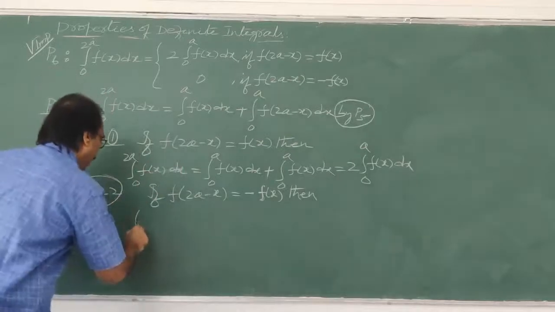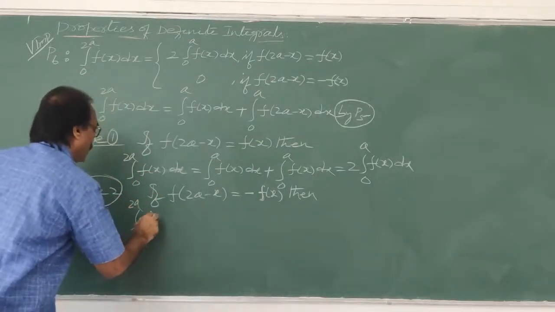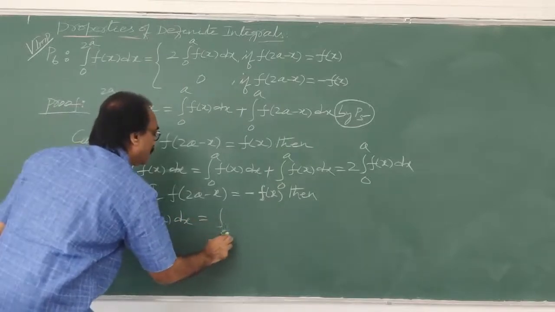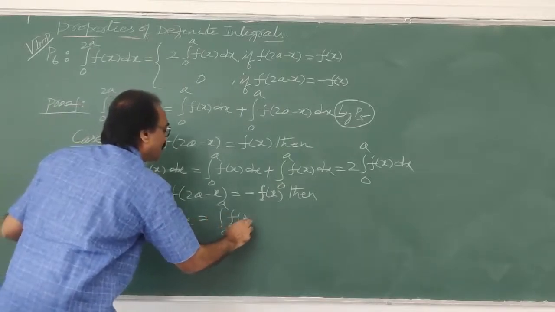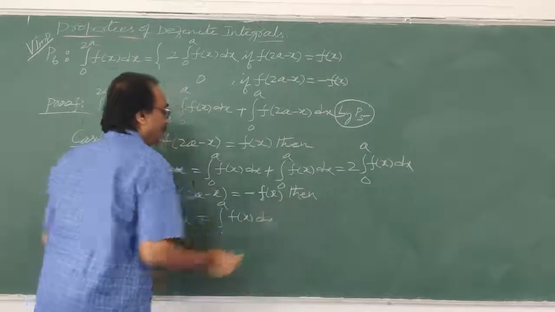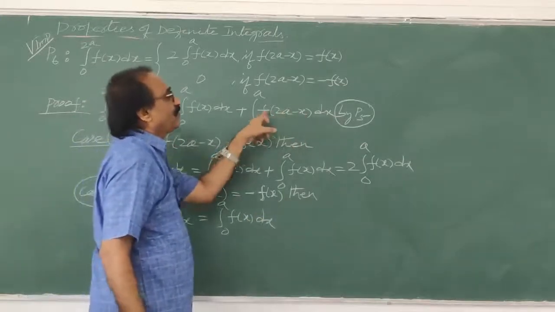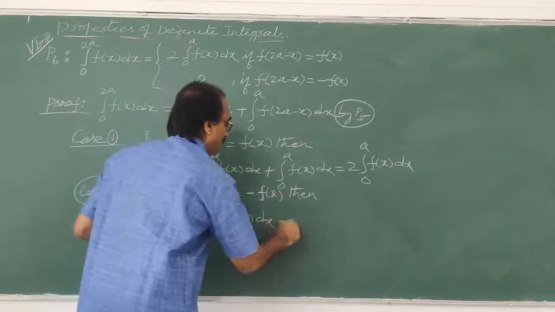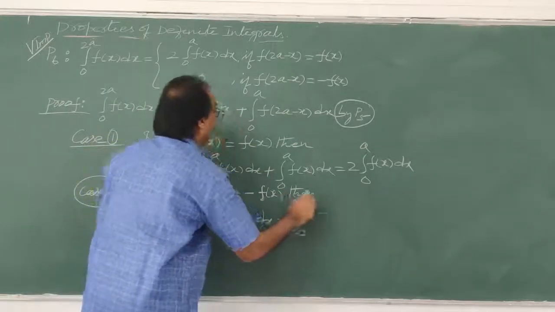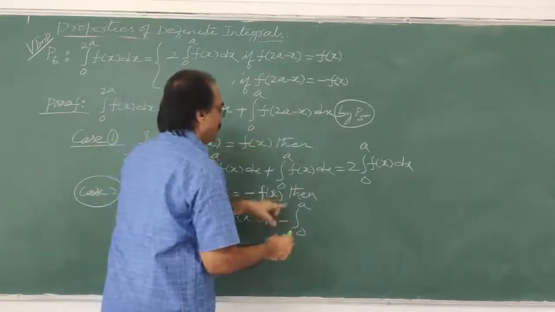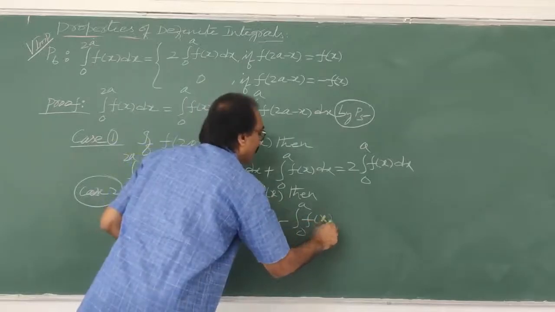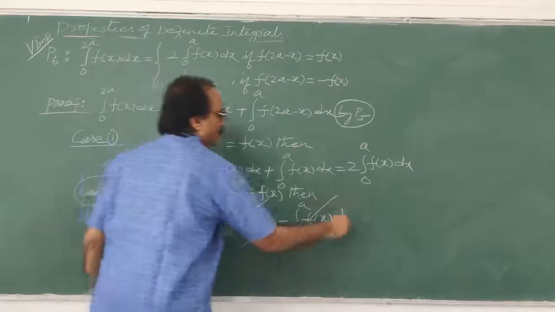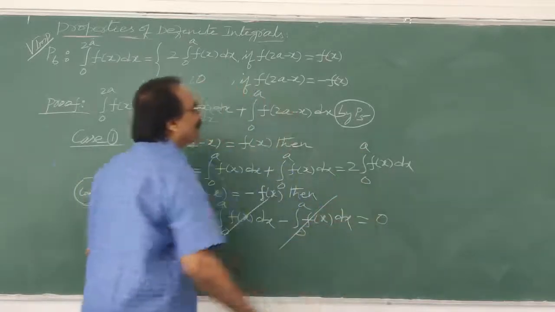Then integral 0 to 2a f of x dx will become integral 0 to a f of x dx, as usual, plus the second term. Here f of 2a minus x became minus f of x, so you bring the minus outside. Integral 0 to a of f of 2a minus x can be written as f of x. Here 0 to a, here 0 to a, the plus cancels. How much did you get? 0.